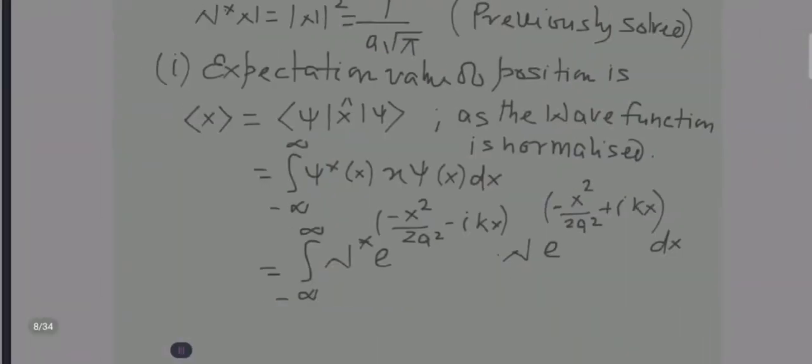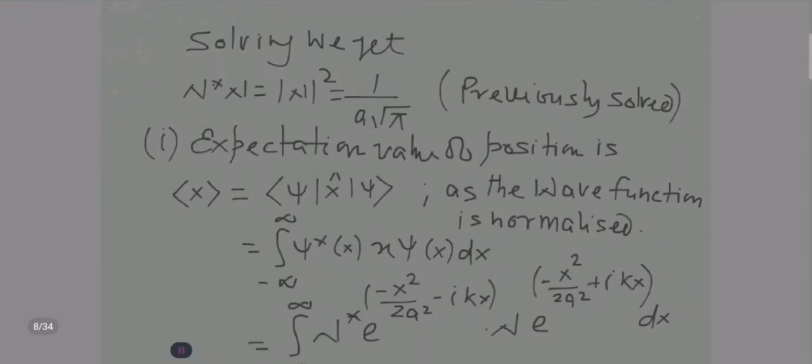Now we will find the value of basically n star n. How will we find the value of n star n? This has been solved in the previous classes. If you have made the notes out of previous classes, then n star n equal to mod n square equal to 1 upon a root pi, this has already been solved. I am not responsible if you haven't watched the previous lectures and have directly come to this lecture.